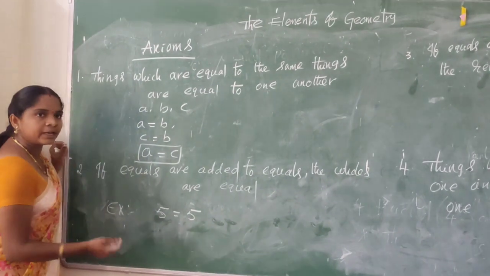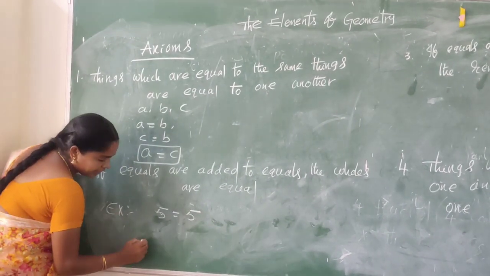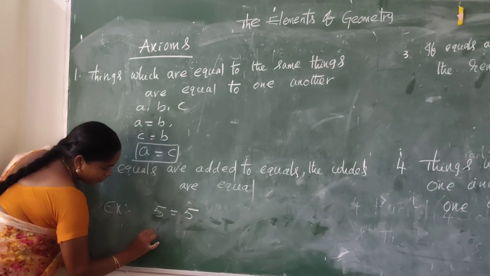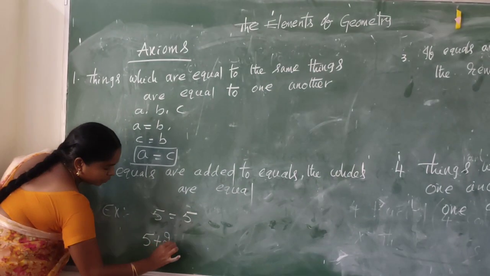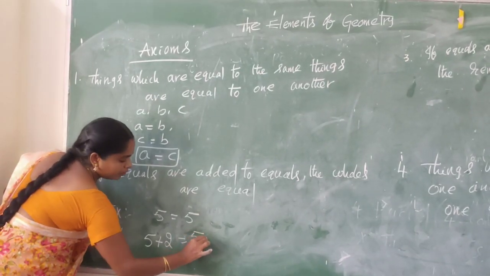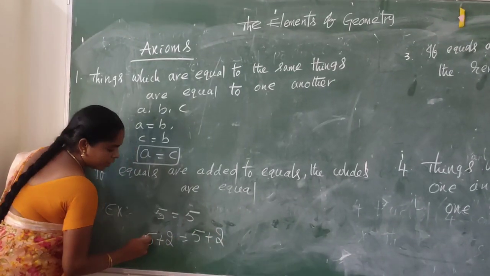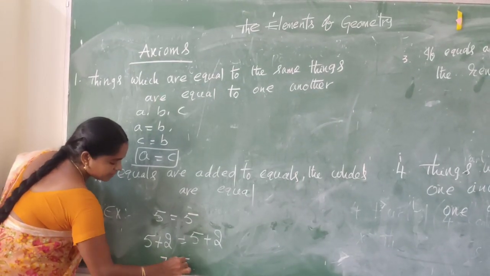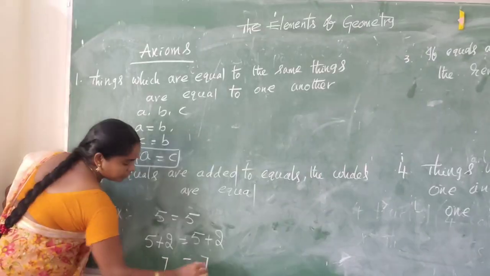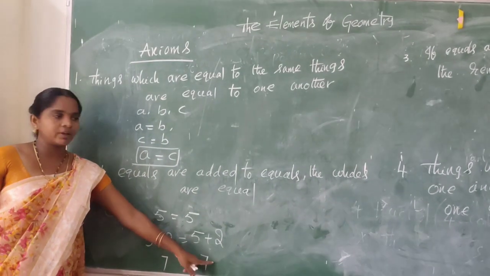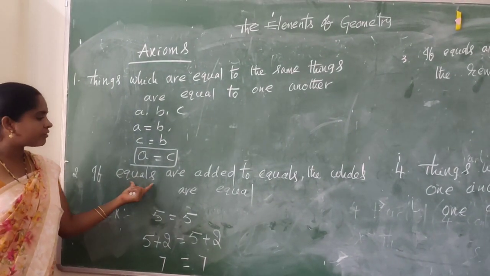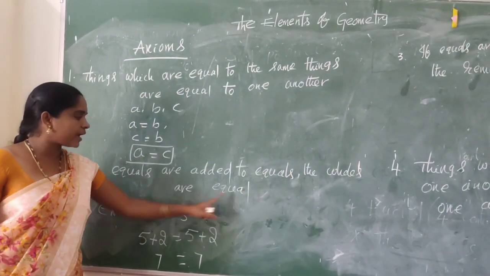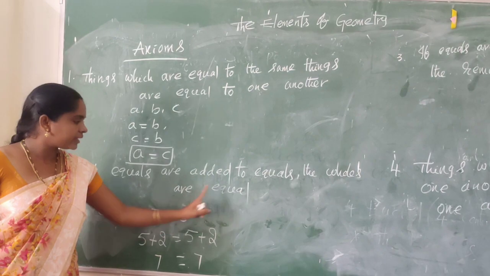Let us take 2. 5 plus 2 equal to 5 plus 2. 5 plus 2 value is 7. 7 equal to 7.